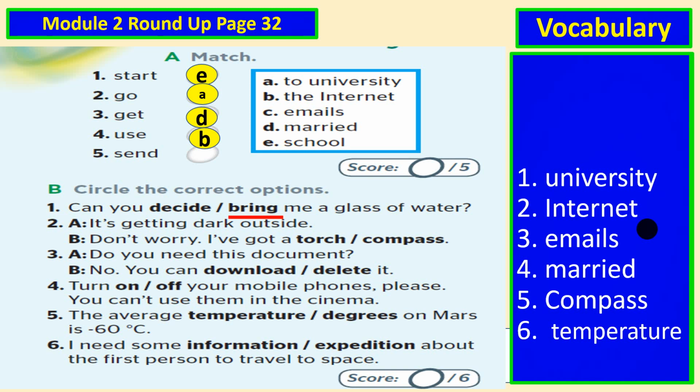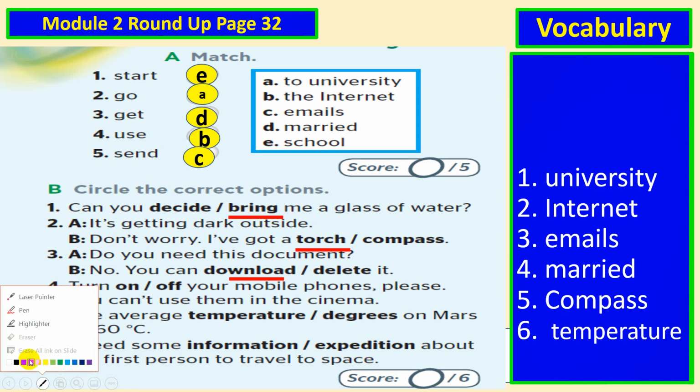Yeah. Can you bring me a glass of water? That's right. It's getting dark outside. Don't worry, I've got, what do you think, torch or compass? Yeah, torch, because it gives light. Do you need this document? No, you can download or delete it. What do you think? No, you can delete it, okay? Yeah, so the correct answer here, let's change this one, since I didn't need this one, the correct one is deleted, okay?